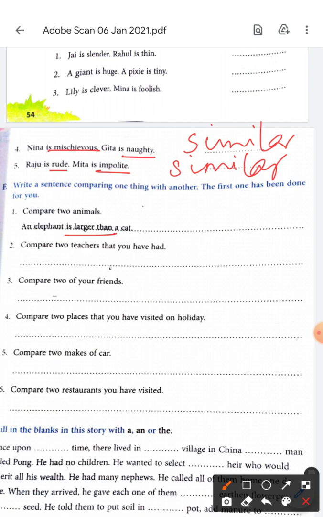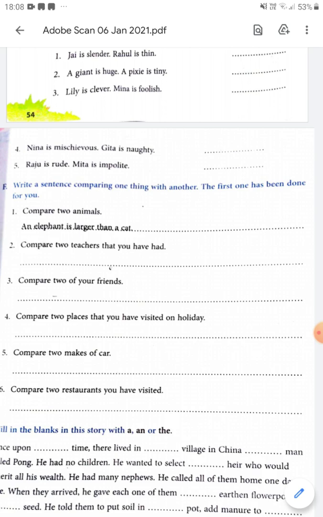So Prem Pavitra is bigger than Giggle, or Giggle gives better food than Prem Pavitra. You can just compare two. You can say Giggle is more beautiful than Prem Pavitra, or Giggle serves faster than Prem Pavitra. Anything. Okay, comparison. So you have been doing it a lot of times.